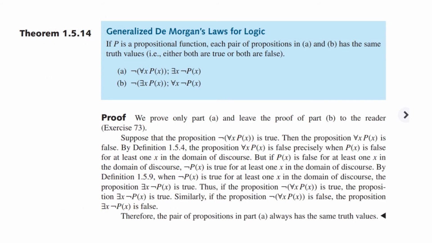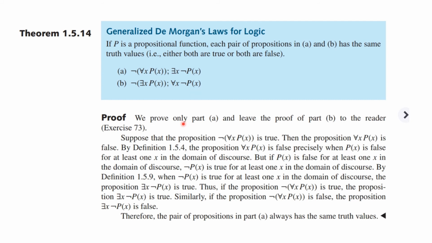Also, there's a theorem, and this is how you prove theorems as well with logic. We have a generalized De Morgan's law. If P is a propositional function, each pair of these are equivalent. And you see, if you negate a for every, you get there exists one that is not P of x. If you negate an existential, there exists an x such that P of x, yet for every x, it's not P of x.